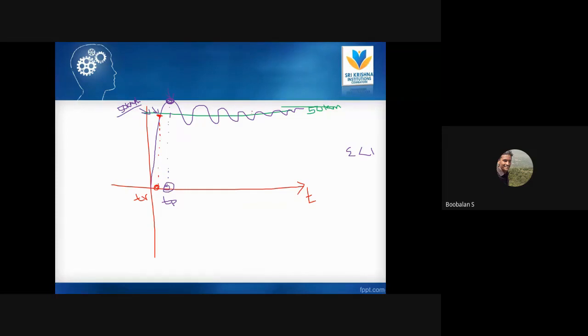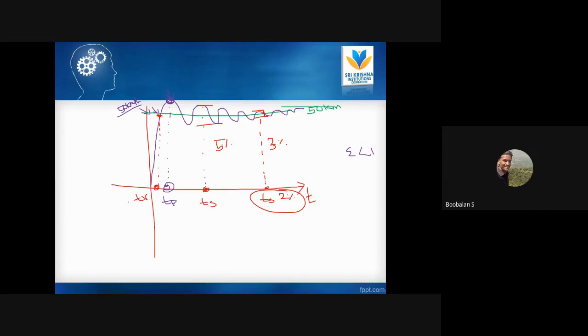And then settling time: it will be 2% tolerance or 5% tolerance, right? So we have two types of settling time. 2% tolerance means the error in the total output is within 2%, and the time at which that happens is my settling time at 2%. Definitely it will take more time. And 5% tolerance will come before my 2%, right? Even if the error is larger, it's fine. That is my 5% tolerance, and this time is the settling time. So: rise time, peak time, settling time.